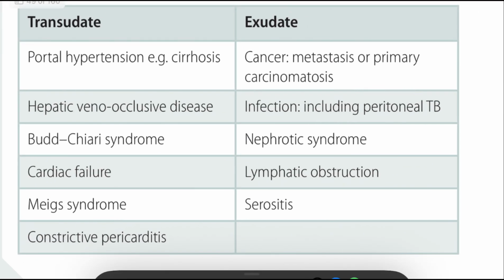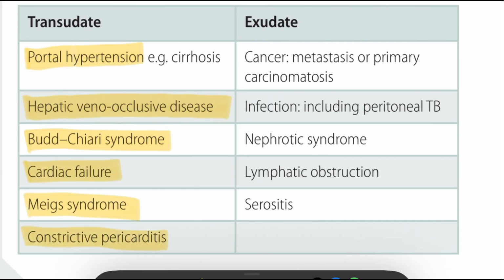The causes we can divide into two different types: transudate and exudate. In transudate, causes like portal hypertension come, and hepatic veno-occlusive diseases, portal hypertension because of liver cirrhosis, Budd-Chiari syndrome, cardiac failure, Meigs syndrome, and constrictive pericarditis. In exudate, we can see cancer like metastasis or primary carcinomatosis, infections including peritoneal tuberculosis, nephrotic syndrome, lymphatic obstruction, and cirrhosis. These are the main factors in exudates.